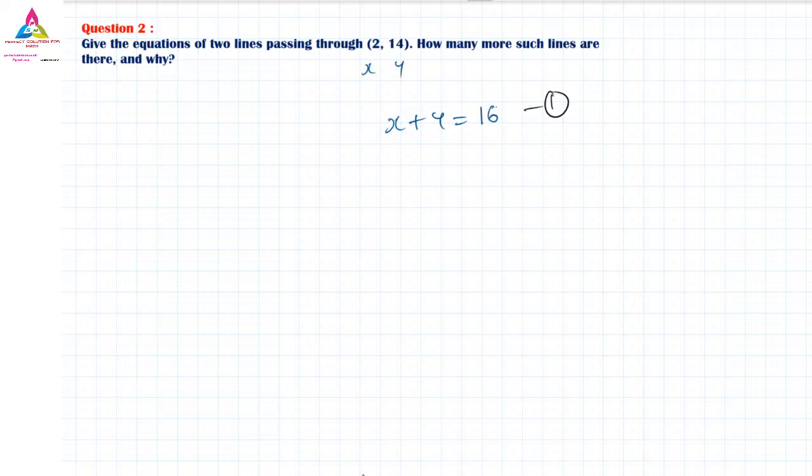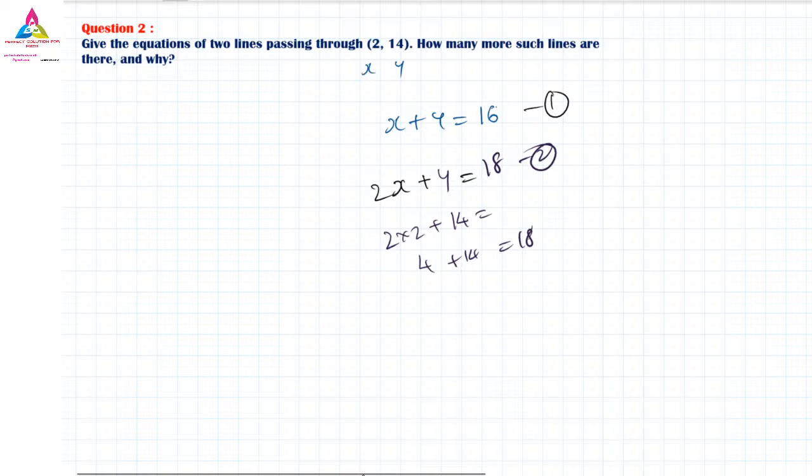Similarly, you can make a little bit of change. 2x plus y is equal to how much? The x value is 2, so 2 into 2 plus y, which is 14. 2 twos are 4. 4 plus 14 is equal to 18. So you can take the second equation as 2x plus y is equal to 18.